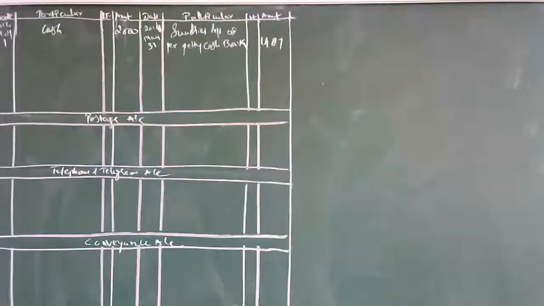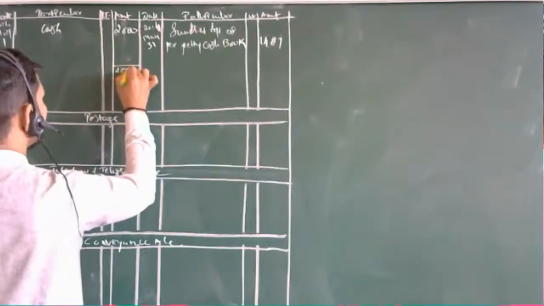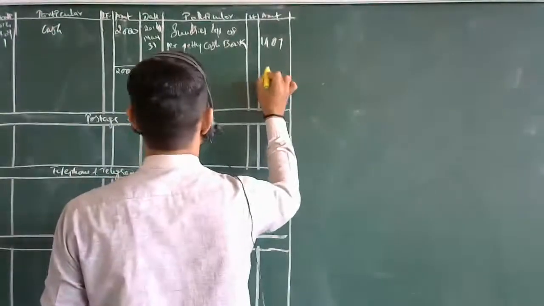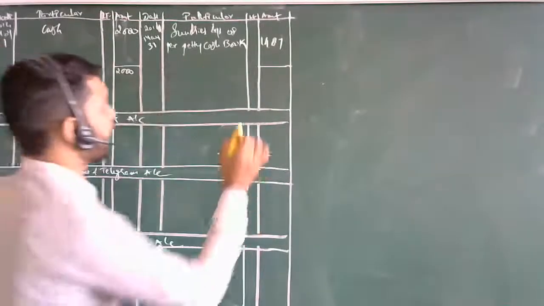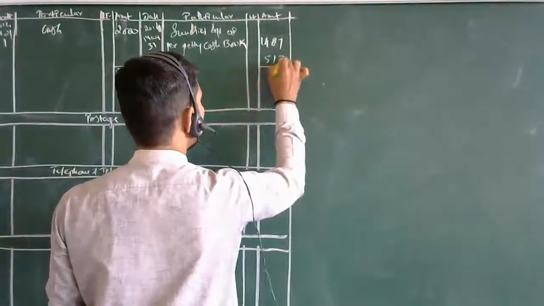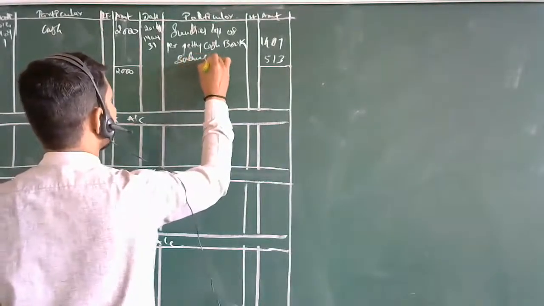If you make the total of this, it should be 2,000, right? Yes, sir. But both sides are not the same. Now here a balance of 513 is there. The balance you have carried down, balance carried down this much.